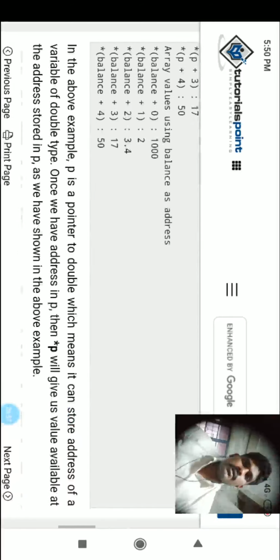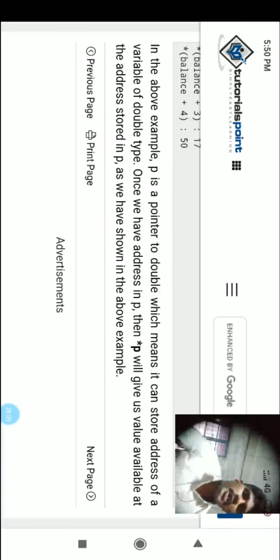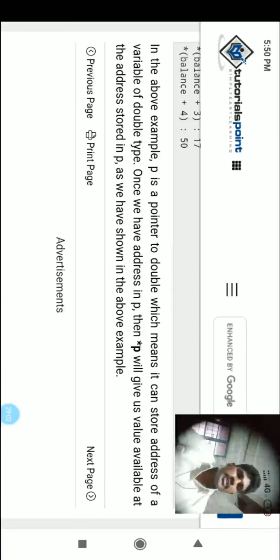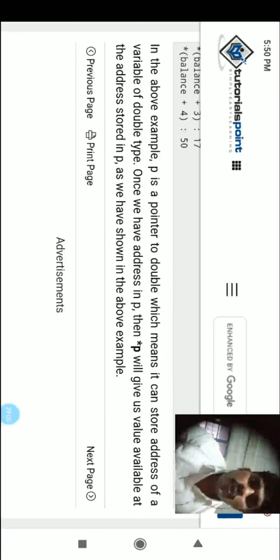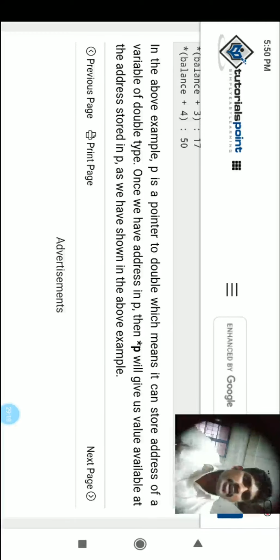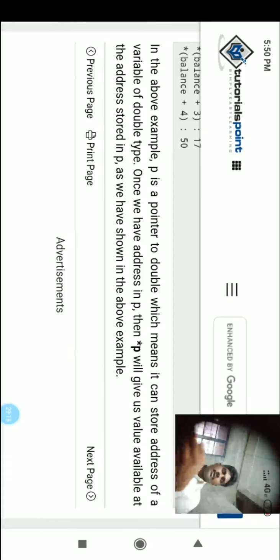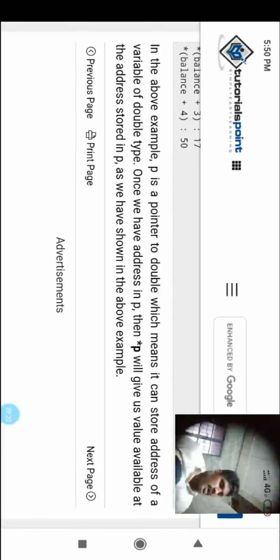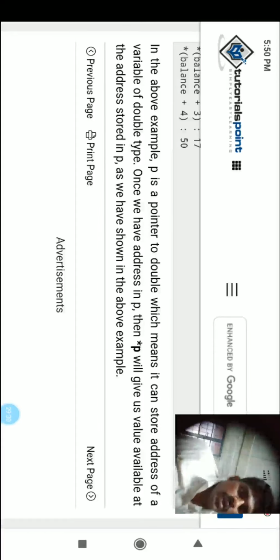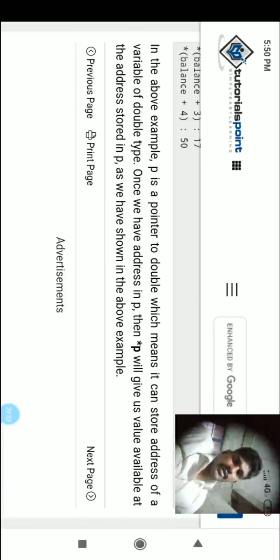So here, that's the output. In the above example, P is a pointer to double, which means it can store the address of a variable of double type. Once we have an address in P, then star P will give the value available at the address stored in P, as we have shown in the above example. P will store the address and star P will give the element at that address.